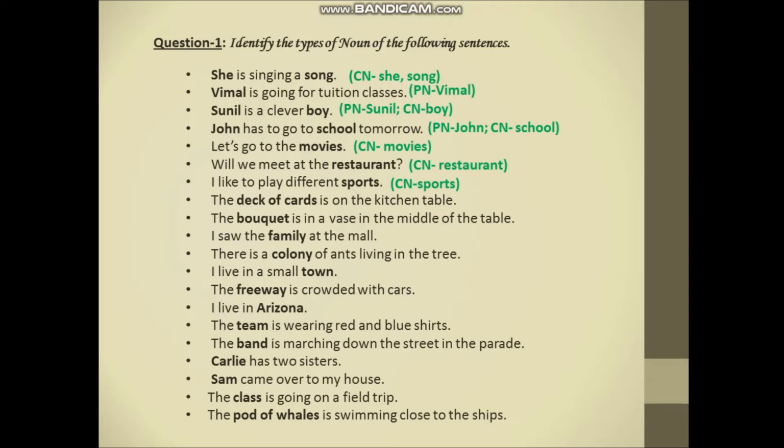Next, the deck of cards is on the kitchen table. Here the deck of cards is a collection of cards, it means it's a collective noun. Next, the bouquet is in a vase in the middle of the table. Here again, bouquet is a group of flowers, or you can say a bunch of flowers, so it's again a collective noun. I saw the family at the mall. Family, there's not one person in a family, so it's again a collective noun.